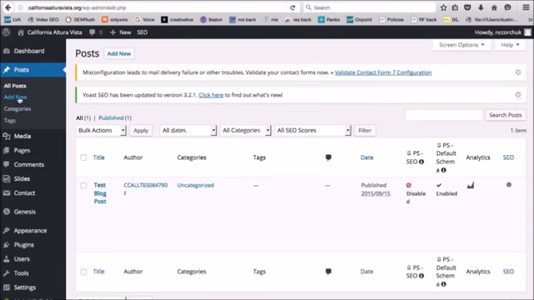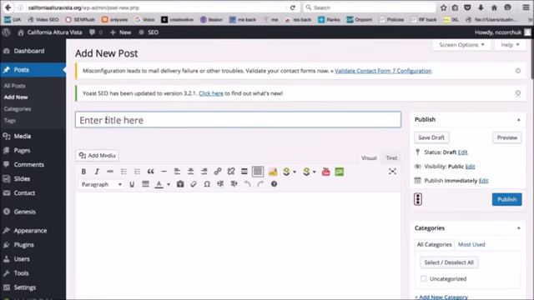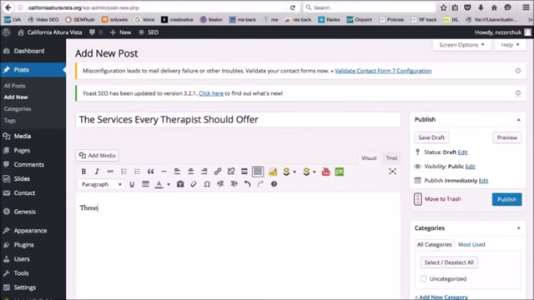And so what we're going to do is I'm just going to click add new. And this is just for demonstration purposes. I'm not actually going to create a new blog post, but let's just say we'll create a blog post called the services every therapist should offer. And then I'll just say these are the services every therapist should offer.